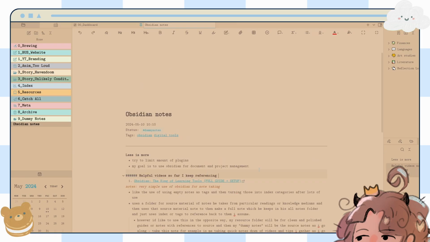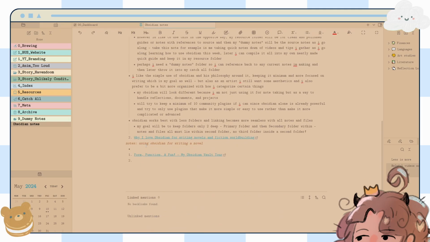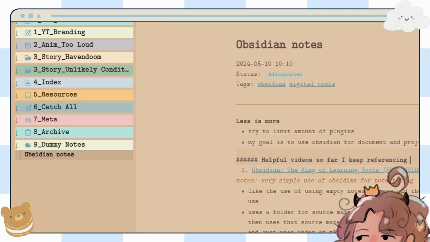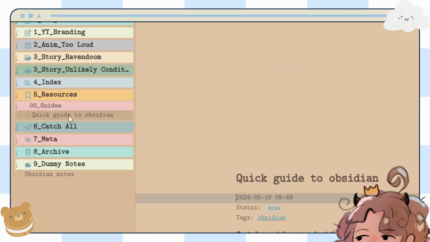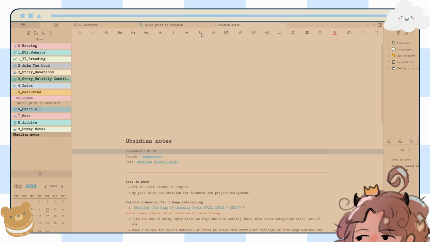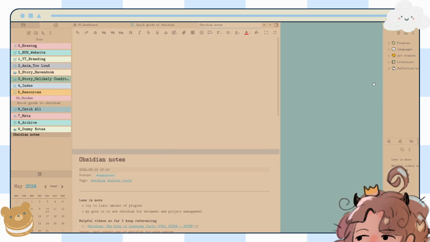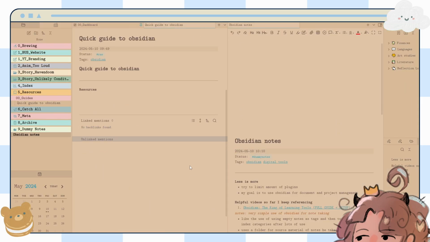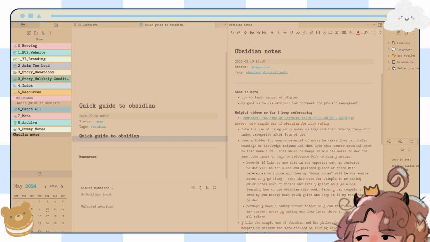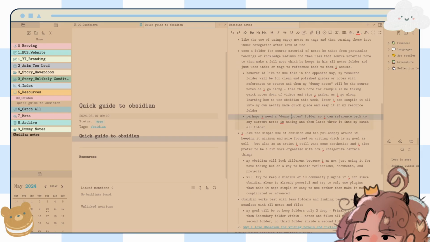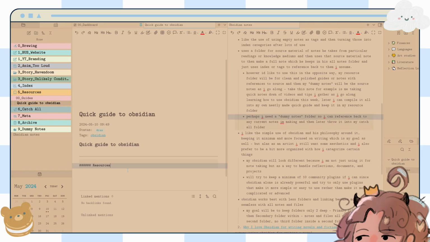And once this is done and I feel like I've had enough in here, then I can go back into this and open a new tab, and then I can bring it over to the side. And just like that, I can now reference my Obsidian scrappy notes and then make a really good, more polished guide here.